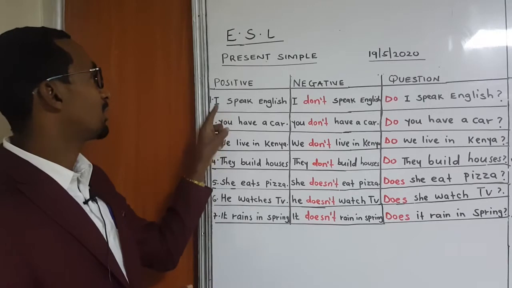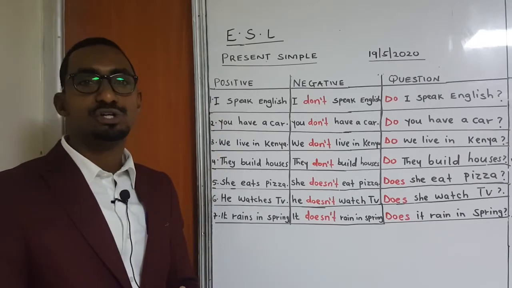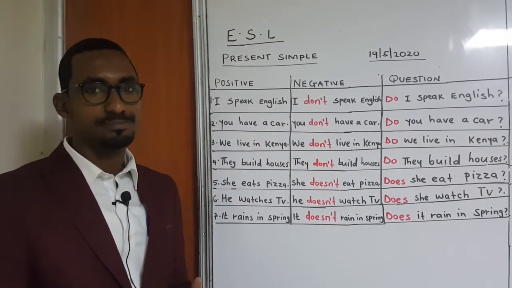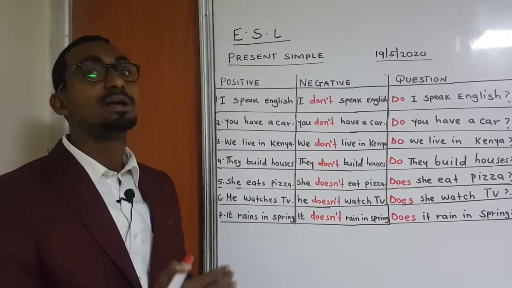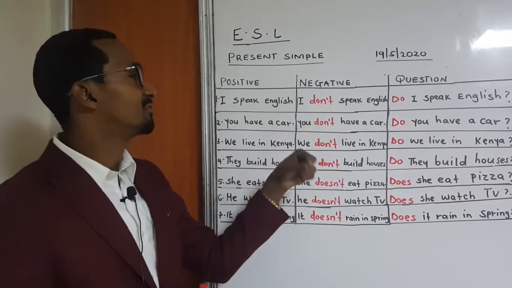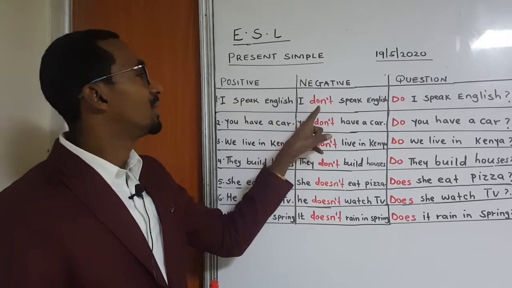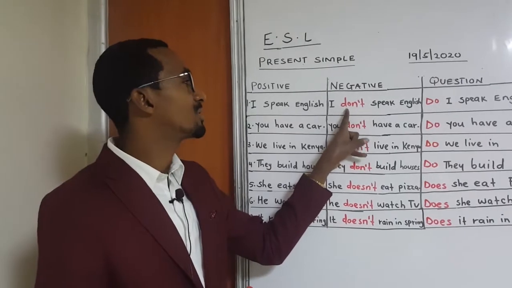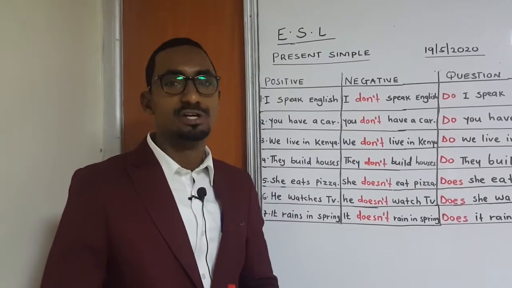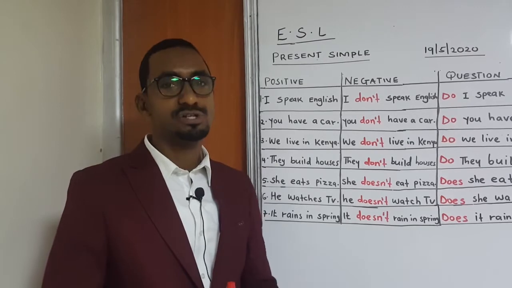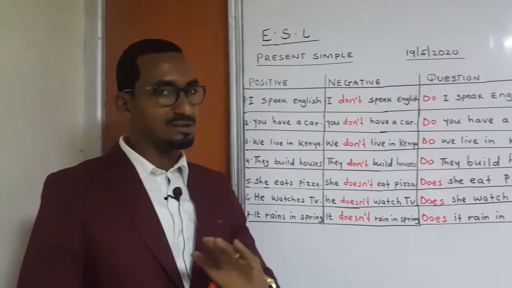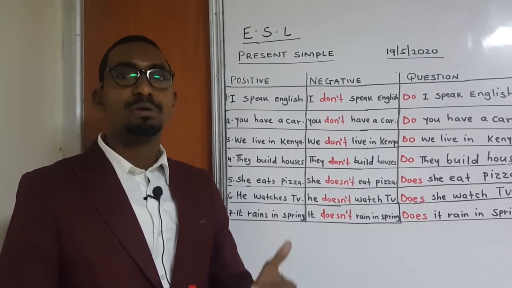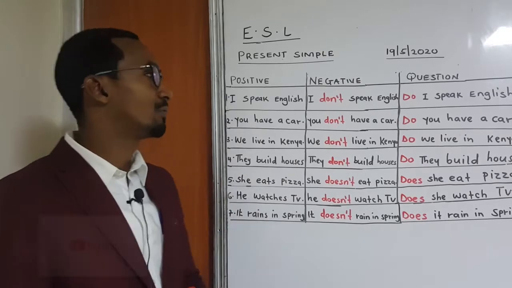So let us start. Below, number 1, I speak English. I speak English. Good. When you want to make it negative, we will add don't. We will say, I don't speak English. I am not speak, that is wrong, dear viewers. You should say, I don't speak English.